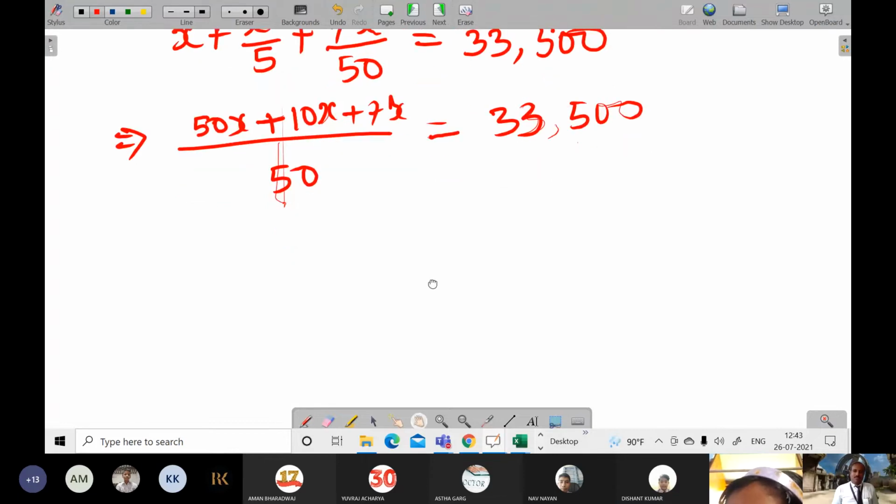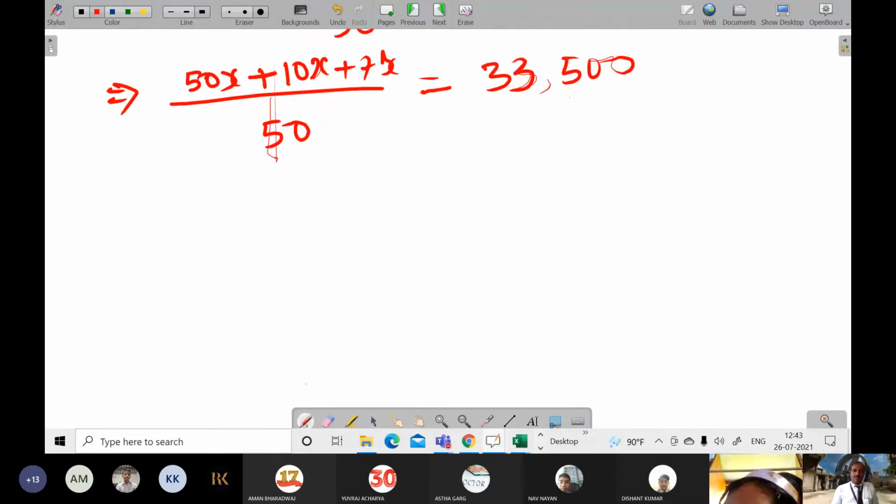Now this 50 will go to that side. 50 and 10 is 60 and 7 is 67x. Or you can even write directly x is equal to 33,500 into 50 by 67.